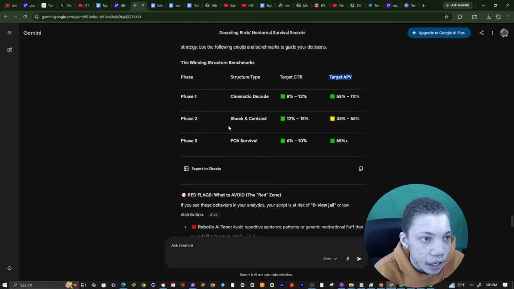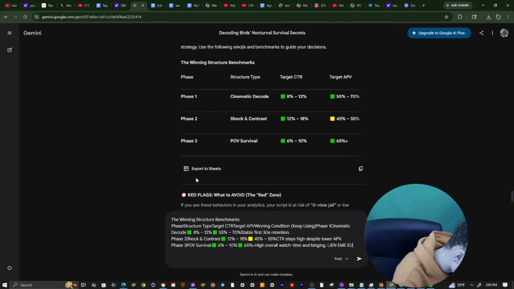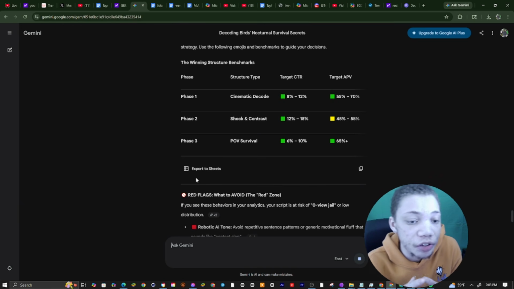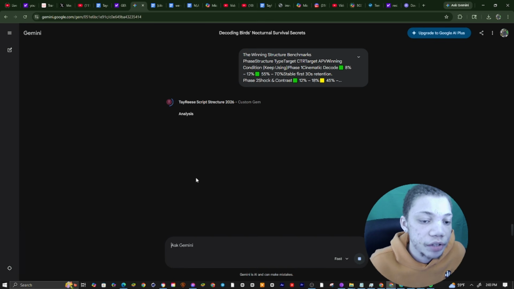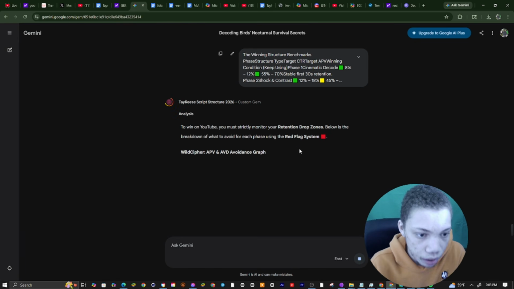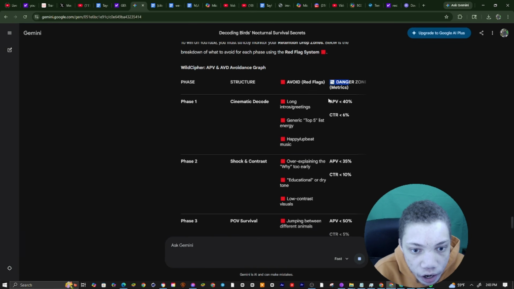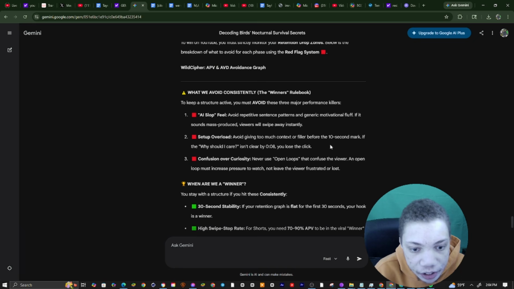So what I'm going to have it do is line me up a graph of the ones where we avoid for phases. Line me up a graph of which ones we avoid for phases. We avoid getting APV and AVD. And don't worry about subscriber count. Worry about your scripts, your hooks, and focus on this. So you can see the wild structure right here. We avoid this danger zone, 40%, CTR 6%.